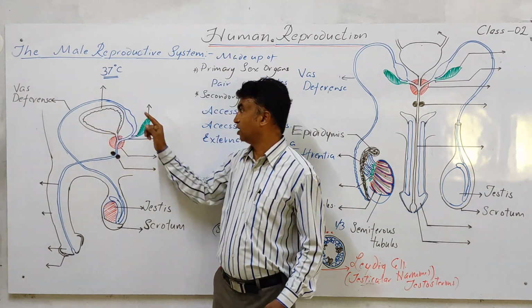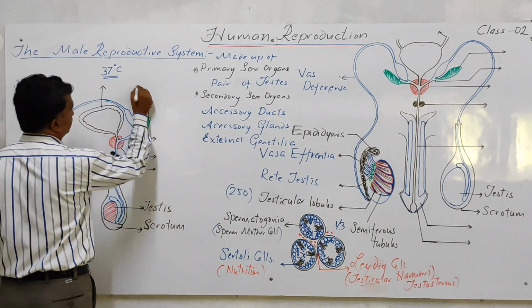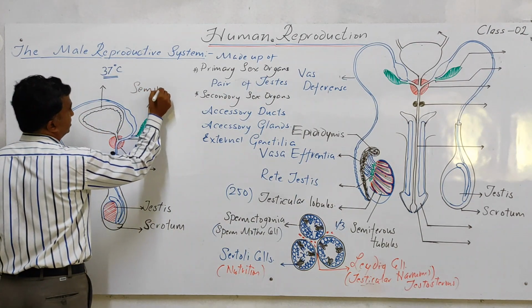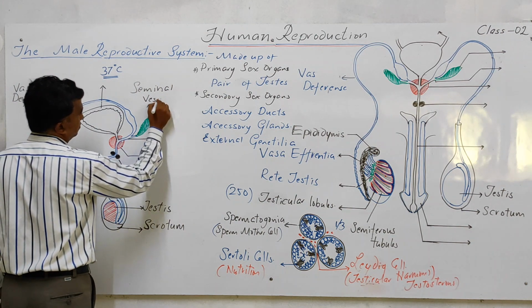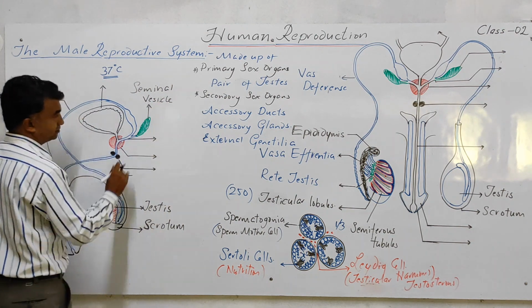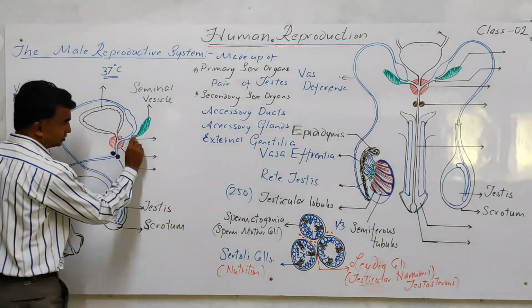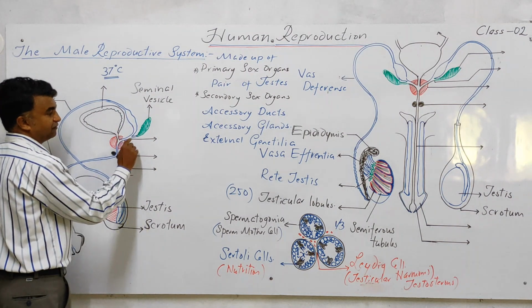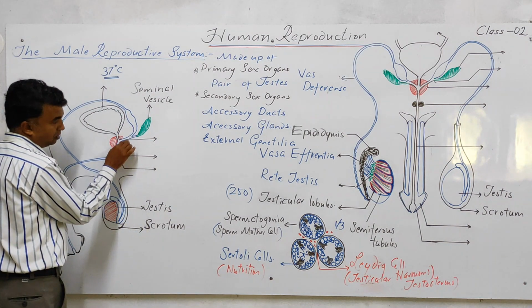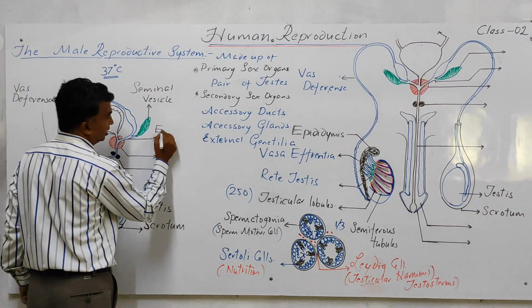It encircles the urinary bladder, and this green-colored structure is called the seminal vesicle. So this is the accessory gland. This seminal vesicle has a small duct. The duct from the seminal vesicle and the vasa deferens combine to form a common tube that is called the ejaculatory duct.